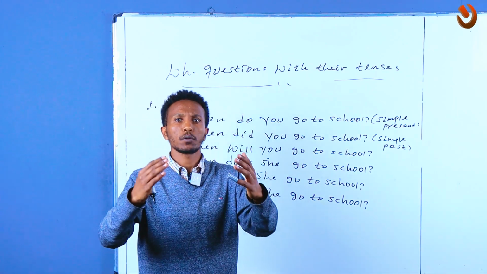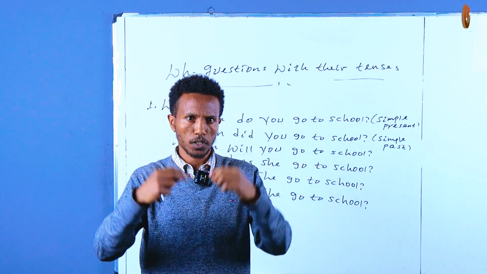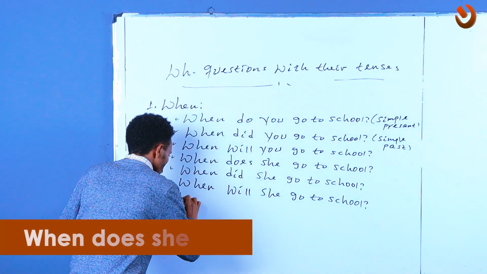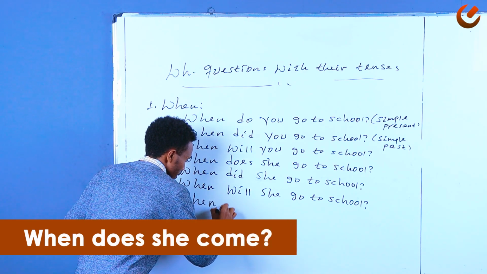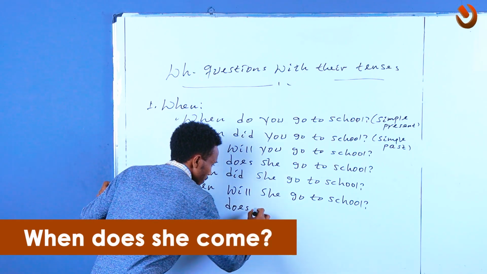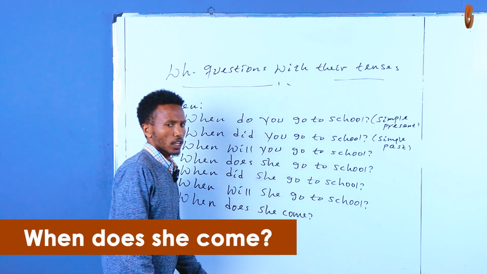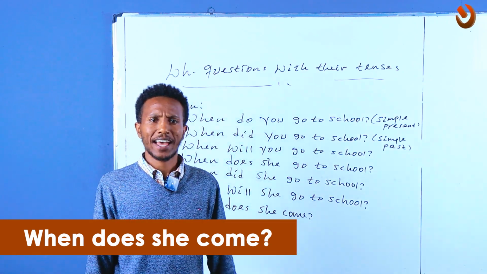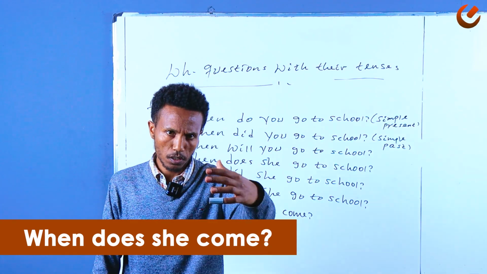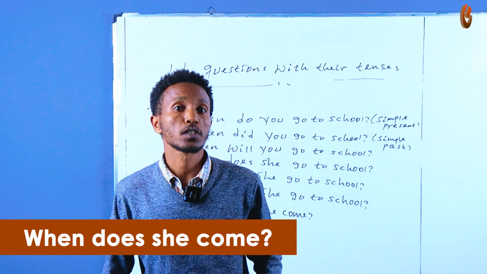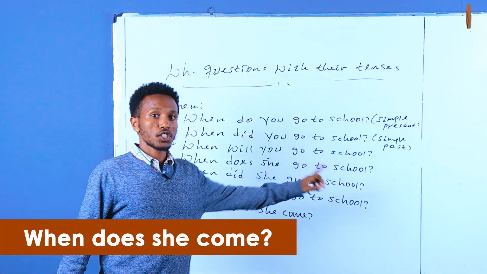Let's say for example ወደ ቤታችን ልጅቷ መች ነው የምትመጣው ለማለት ፈልጉ, how do you say it? You just say when does she come? When does she come? Okay? So መች ነው የምትመጣው? እሷ ስትመጣ መች ነው የምትመጣው is this one. When does she come?